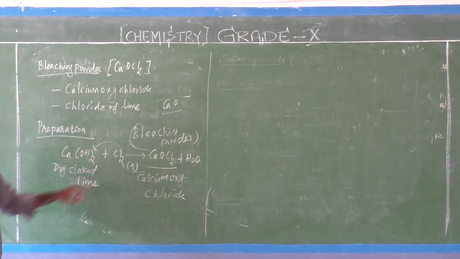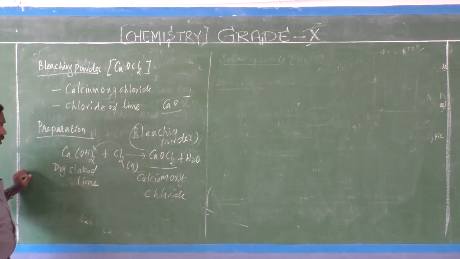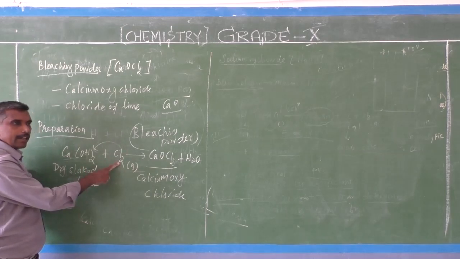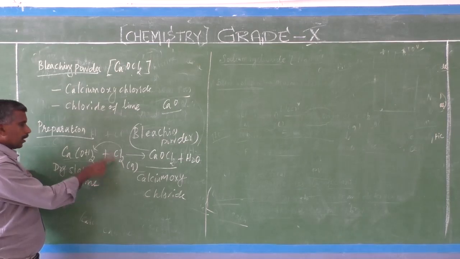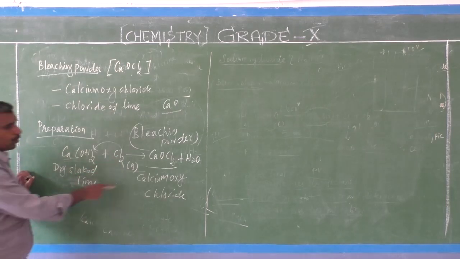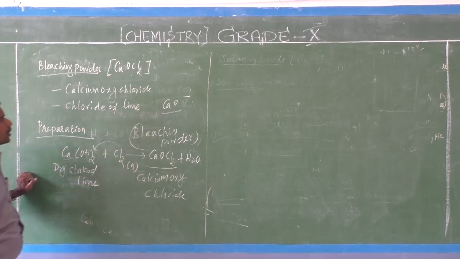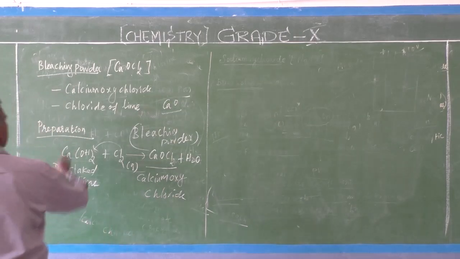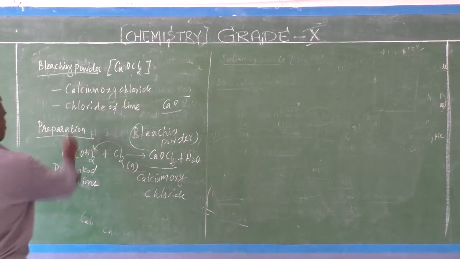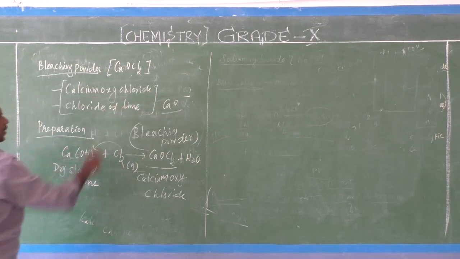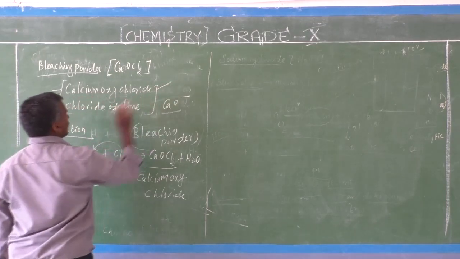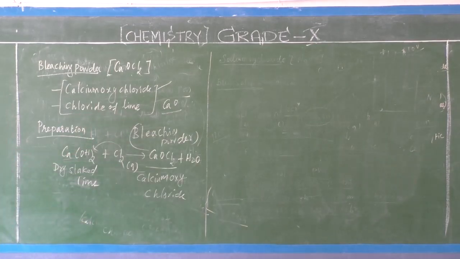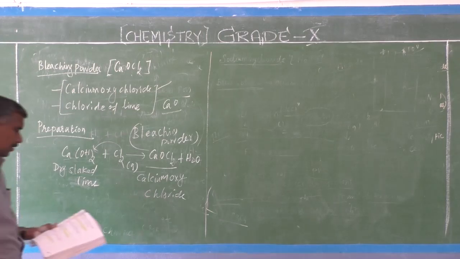This chlorine comes from the electrolysis of brine solution. When current is passed through brine solution, it forms chlorine, hydrogen and sodium hydroxide. That chlorine passes through the dry slaked lime to form calcium oxychloride, or bleaching powder. Bleaching powder has two names: one is calcium oxychloride, the scientific name, and the other is chloride of lime, the commercial name. Okay, now uses.